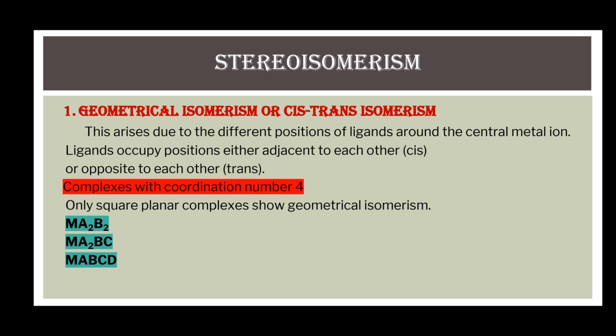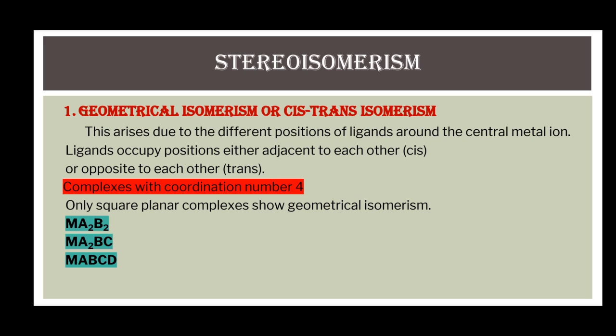Cis-trans isomerism is shown by almost all coordination complexes, but here we will discuss only the complexes with coordination number 4 and 6. Complexes with coordination number 4 have two possible geometries: tetrahedral geometry and square planar geometry. In tetrahedral complexes, the four ligands around the central metal ion are adjacent to each other.